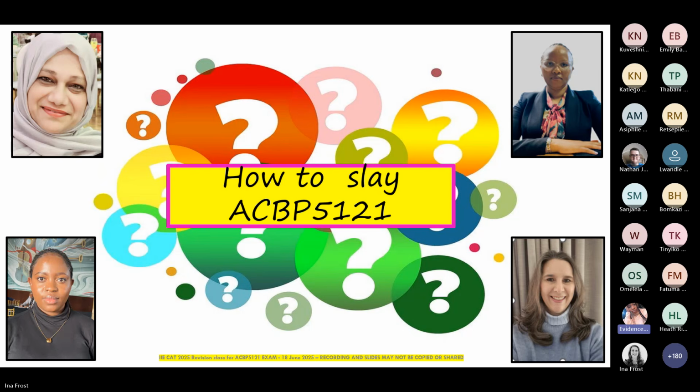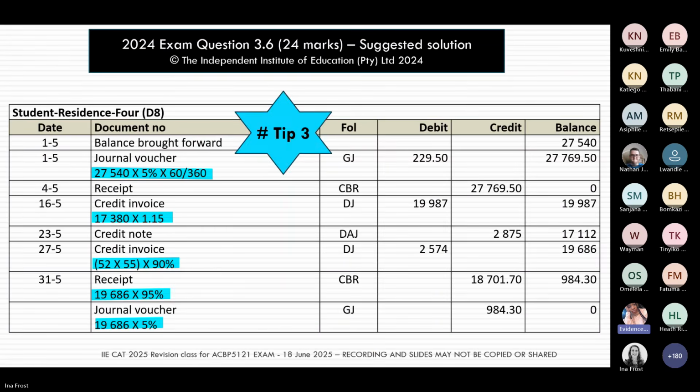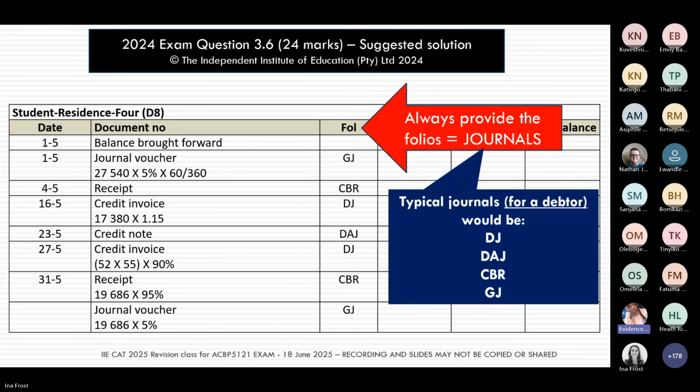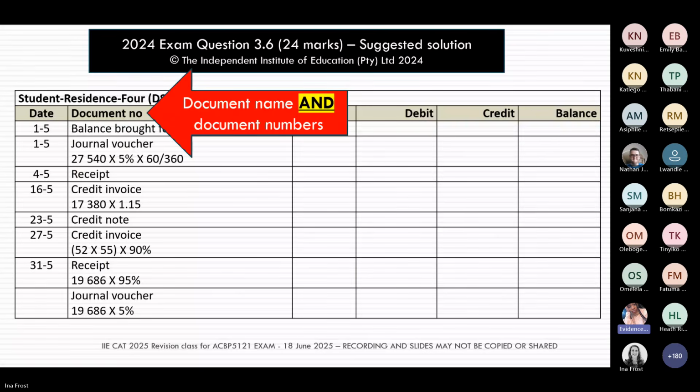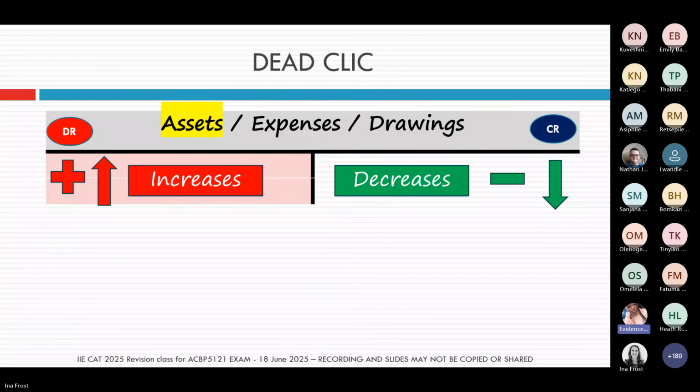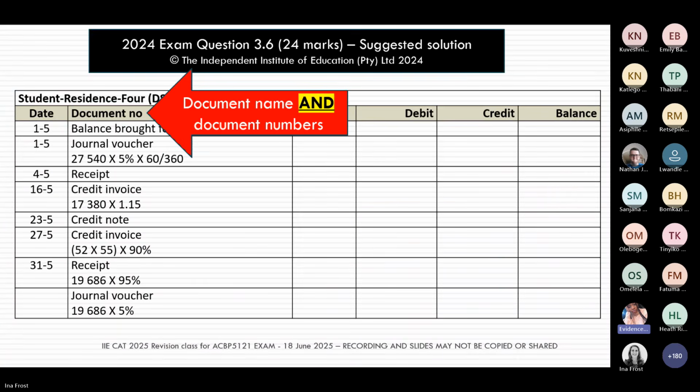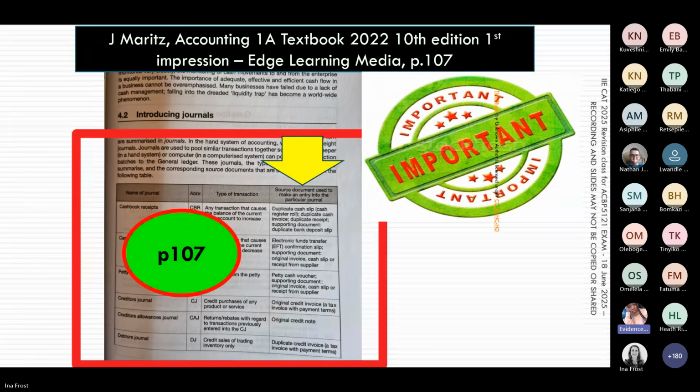Can you please just go back to that very first page of Learning Unit 4? I see a lot of students are still asking what DJ stands for, what the folio is actually used for. I just want to quickly repeat that. It may not be that clear because there's that P107 in the middle, but those of you that were still struggling can just look at the bottom part. I'll use that as an example.